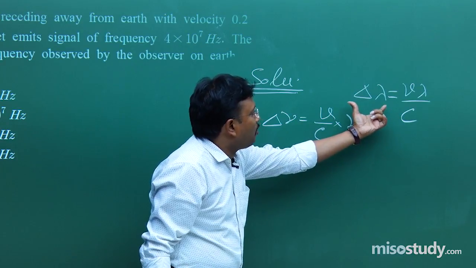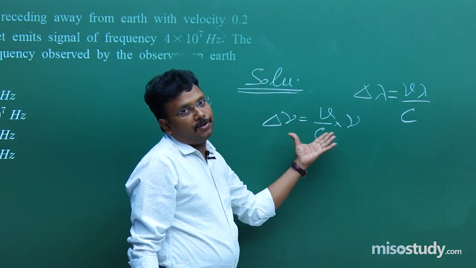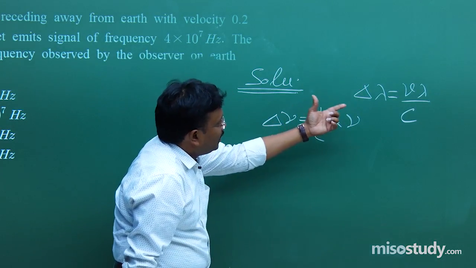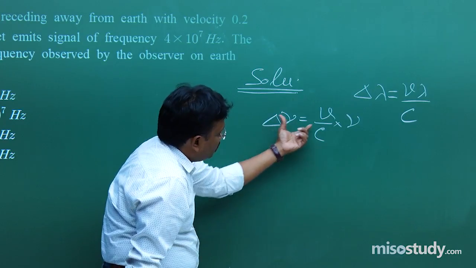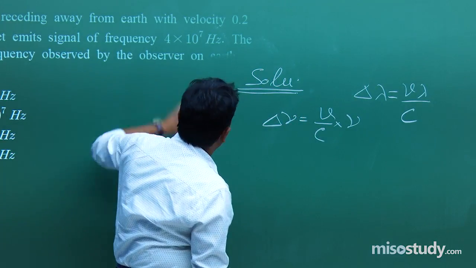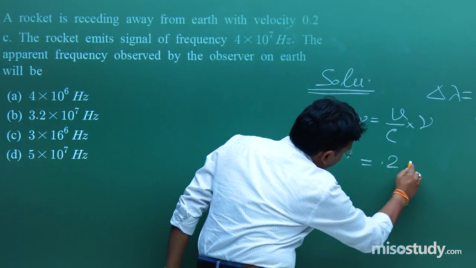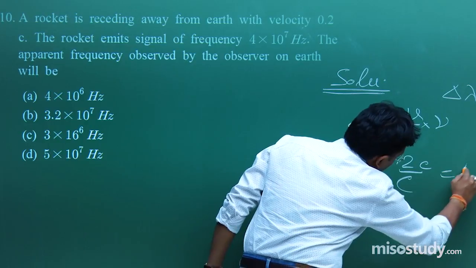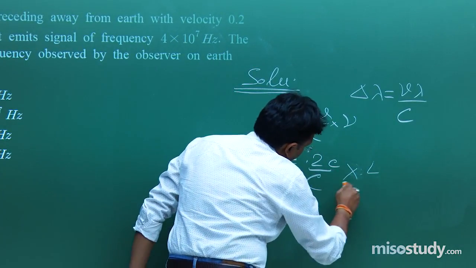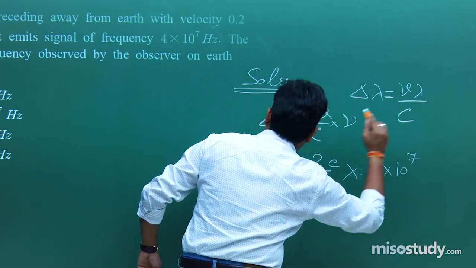One in the form of delta lambda, I mean the wavelength, another in the form of nu. Fine. So delta lambda is equal to V lambda upon C, or delta nu is equal to V nu upon C. Put the values given over here. So 0.2 C upon C into 4 into 10 to the power 7.